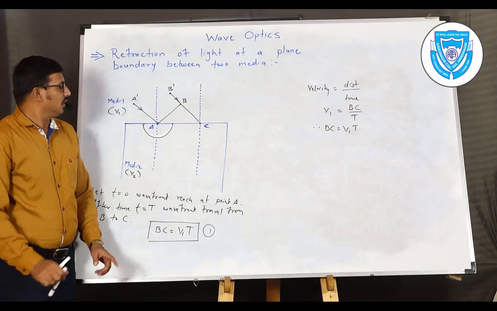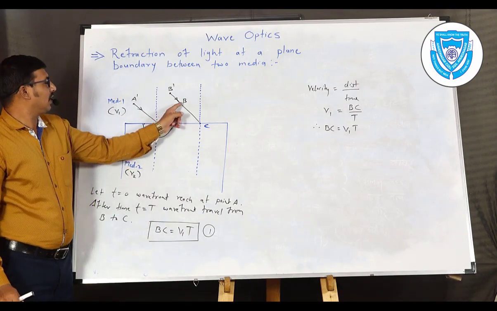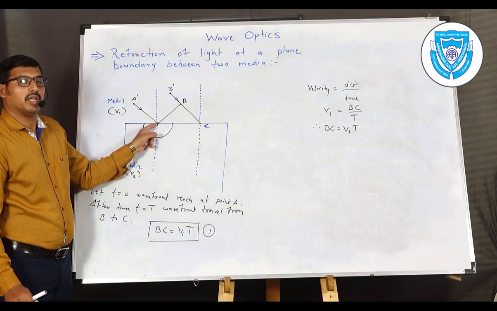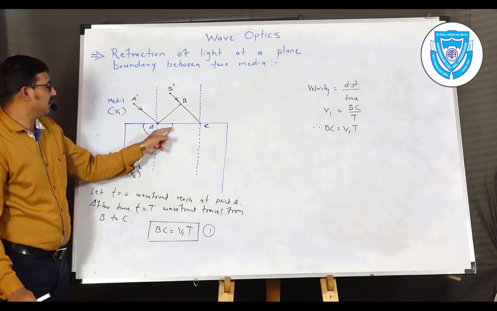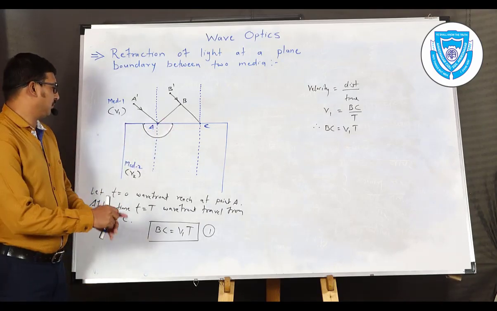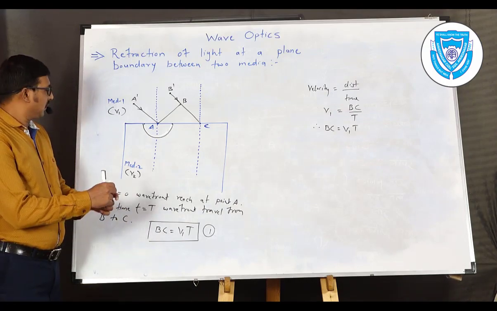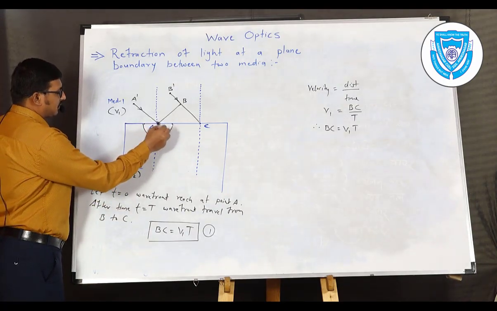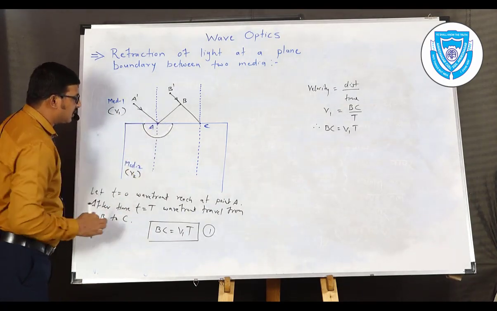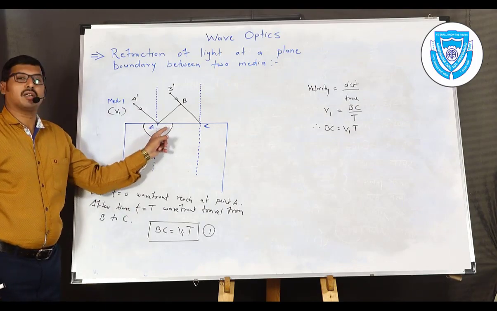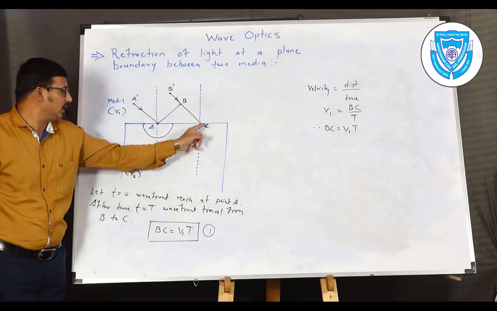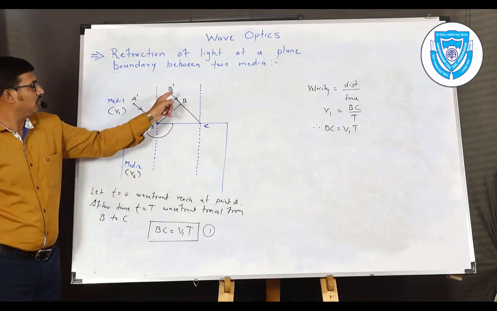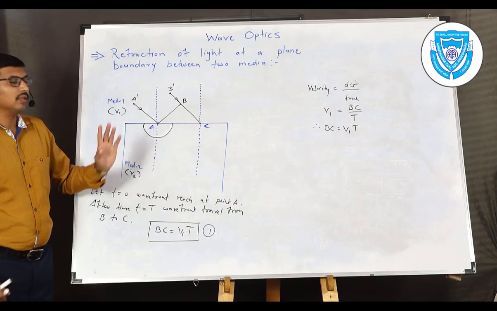So in time T, light travels from B to C, and in the same time the secondary wavelet generated from point A will be in the form of a half circle or semicircle. So we have the radius of this particular circle. Suppose we have this radius; the radius of the semicircle will be calculated on the basis of the same time t and velocity v2. So velocity v2, the same time, and the corresponding distance.